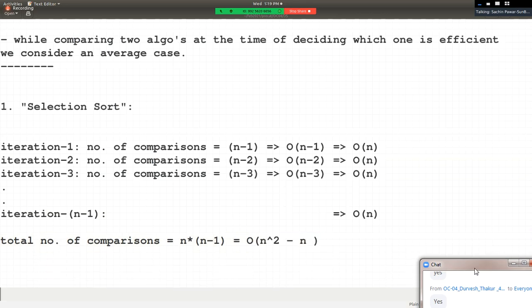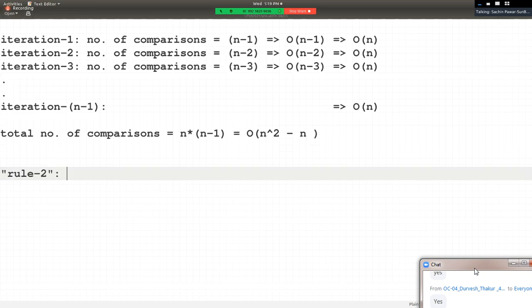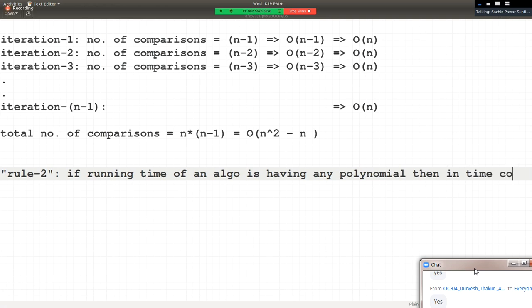Now you need to remember one rule. They will not ask you the rule, but remember and understand it. The rule says that if the running time of an algorithm is a polynomial, then in its time complexity only the leading term gets considered.